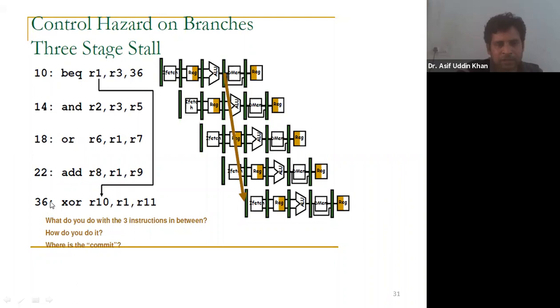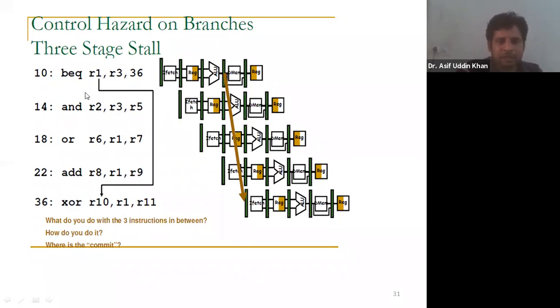If this condition is satisfied, that means if R1 is equal to R3, then you execute this instruction and don't execute these instructions. And if this condition is not satisfied, that means R1 is not equal to R3, then don't go here. You just execute this one, then this one, then this one.